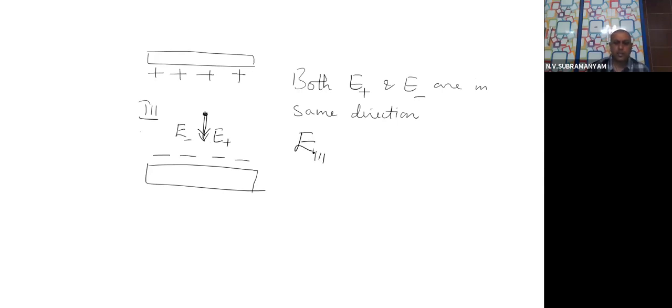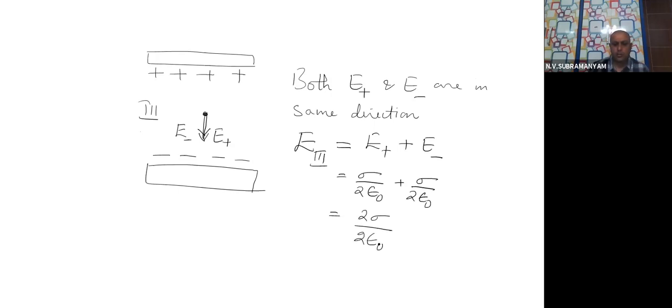That means in the third region, electric field is E plus plus E minus, that means sigma by 2 epsilon 0 plus sigma by 2 epsilon 0. What answer will we get, all of you? Sigma plus sigma, 2 sigma. Because denominators are equal, that is cancelled. That means how much are we going to get?